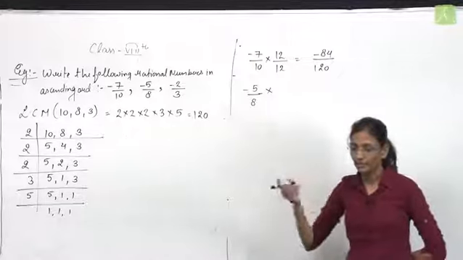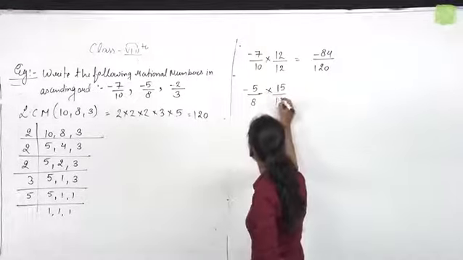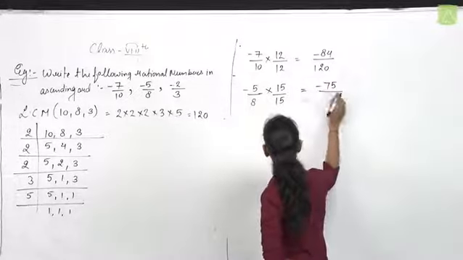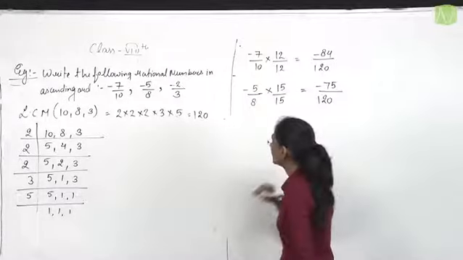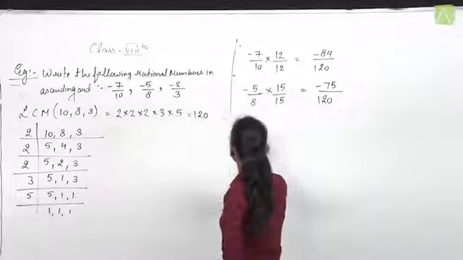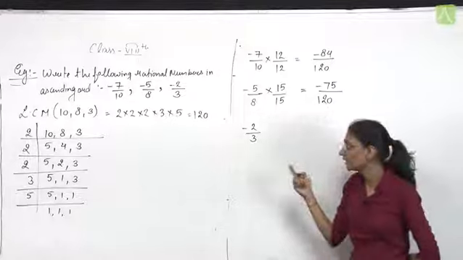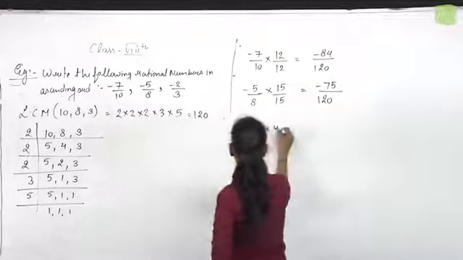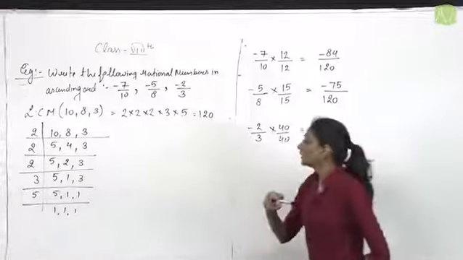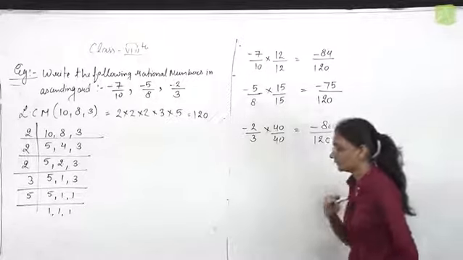To convert it into 120, we need to multiply it by 15 upon 15. Therefore, numerator is minus 75 and denominator is 120. Last number is minus 2 by 3. To convert it to denominator 120, we need to multiply it by 40 upon 40. Therefore, the numerator is minus 80 and denominator is 120.